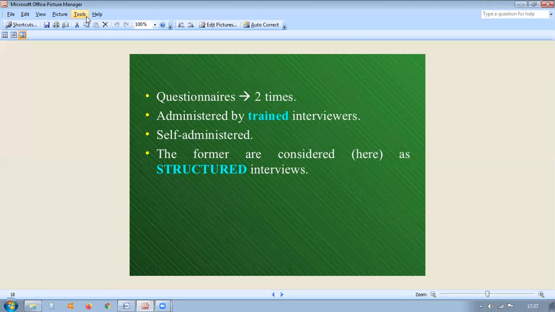And the features of secondary sources. What are the features of these secondary sources? Secondary sources are diverse and consist of all sorts of materials, but they have certain common characteristics. First, they are ready-made and readily available, and do not require the trouble of constructing tools and administering them.